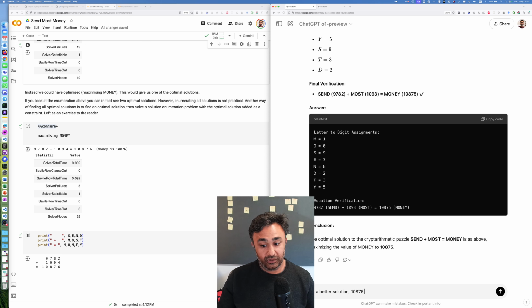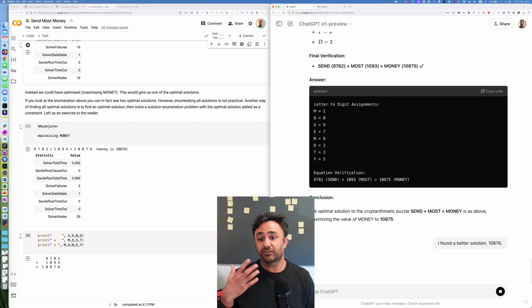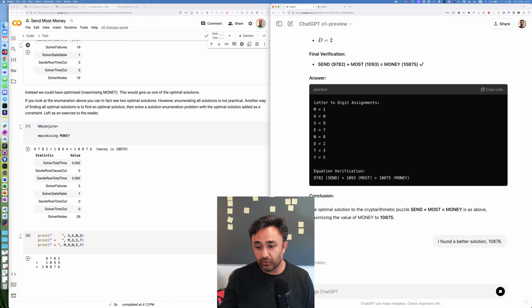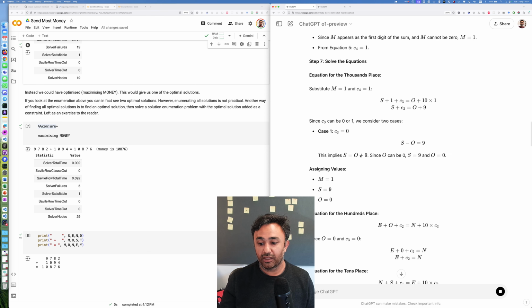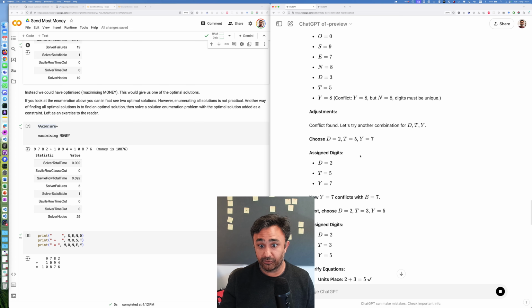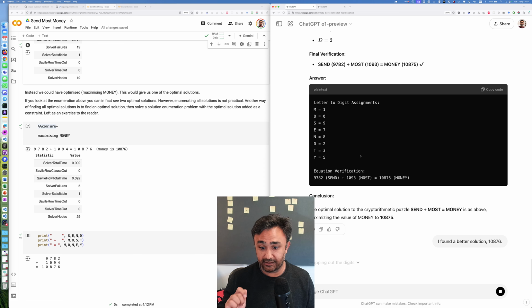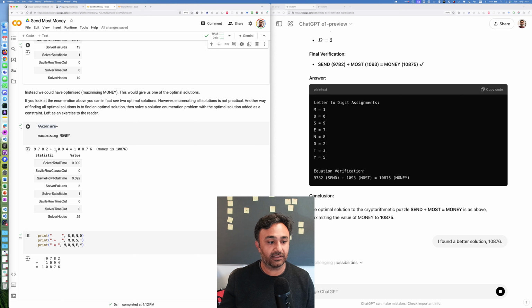Of course, you wouldn't know this, right? If you were actually trying to solve this problem with all this advanced pages and pages of reasoning, you could say, yeah, that's a proof. I'm convinced that's the optimal. But I know from my existence proof on the left-hand side here that there is a solution with 10,876.